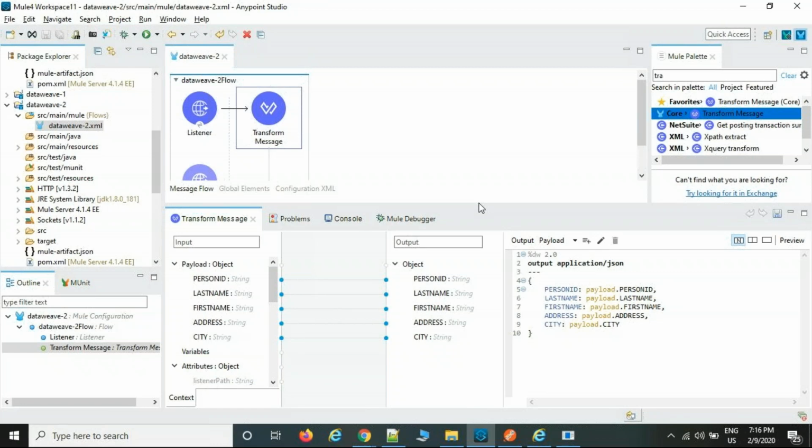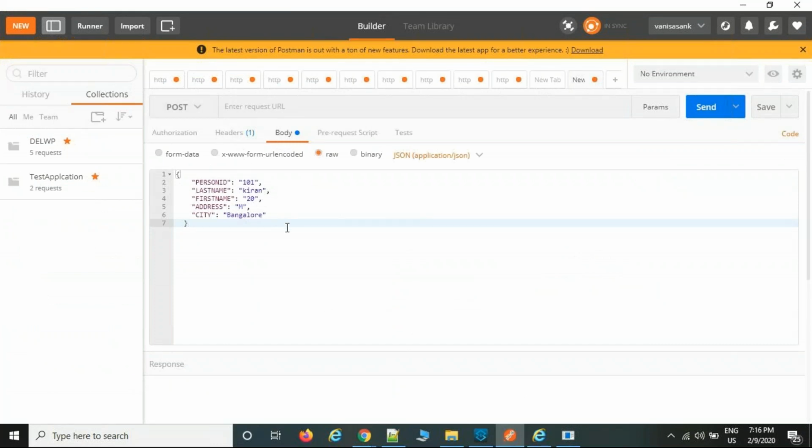Because anyway they give the mapping sheet document for simple drag and drop. But first of all, we need to learn how to write the DataWeave code, what the syntax is. Sometimes they also ask me to modify existing DataWeave code, business logic I'm talking about, so we need to understand the existing logic. That is the reason I'm just showing there is an option available. After this simple transformation, I won't show you drag and drop. Manual writing, I'm going to explain all the scenarios. Okay, thank you.